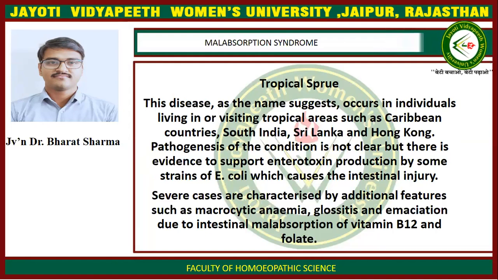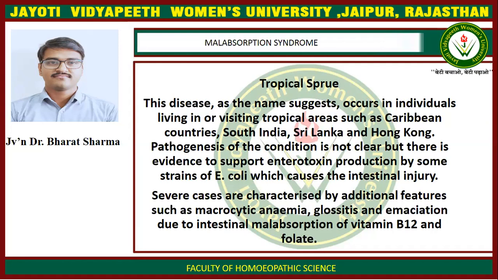Now we are going to learn about tropical sprue. This disease, as the name suggests, occurs in individuals living in or visiting tropical areas such as Caribbean countries, South India, Sri Lanka, and Hong Kong.